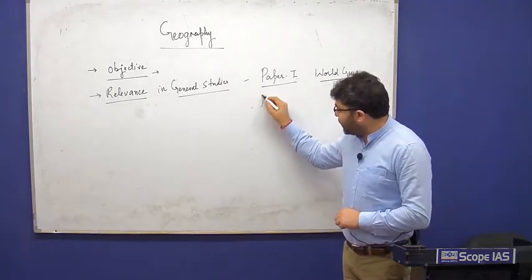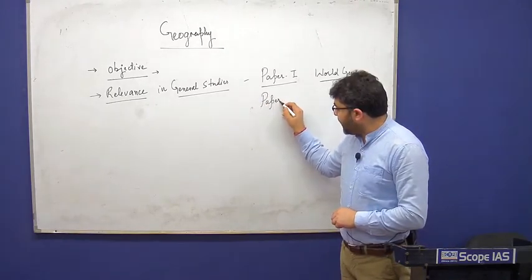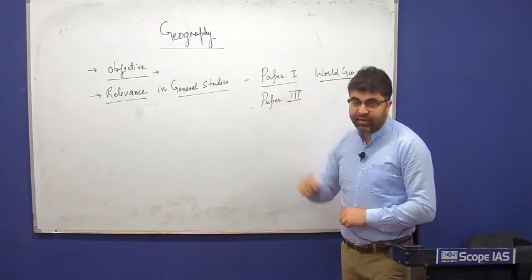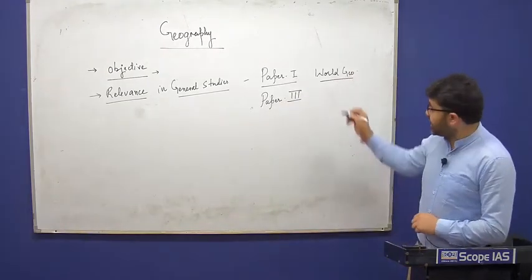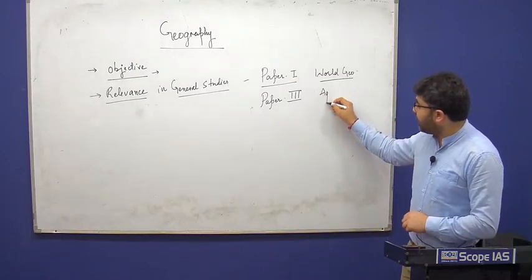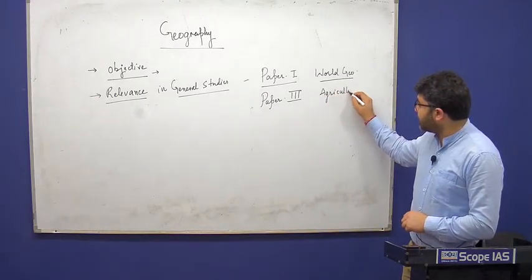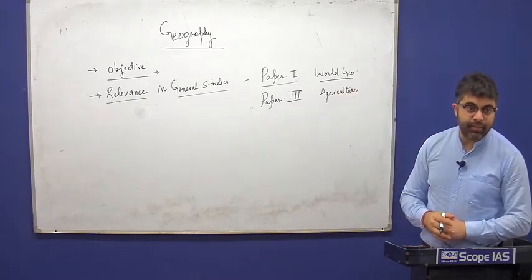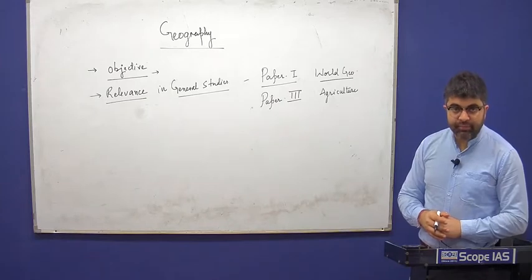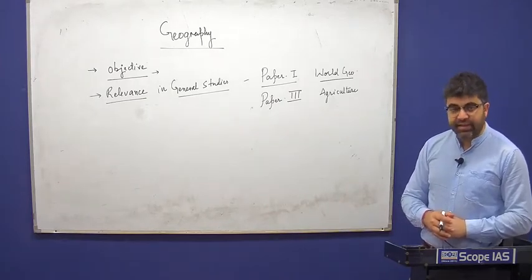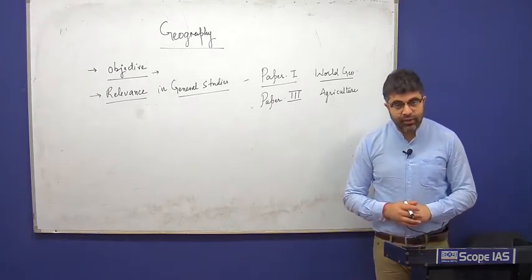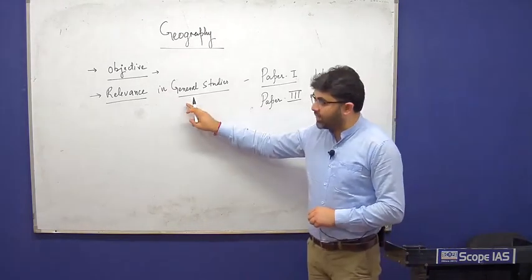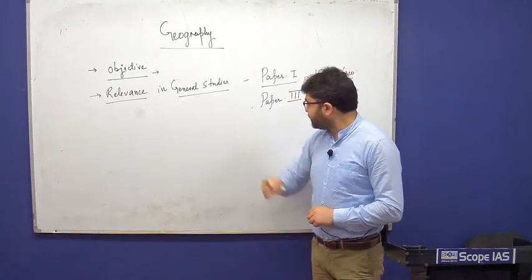Then what we often do not pay emphasis to is its relevance in general studies paper 3. Because in paper 3 we have topics like agriculture, cropping pattern of India, irrigation of India, and also infrastructure such as railways, roadways, airways, ports, which will be covered in the optionals.